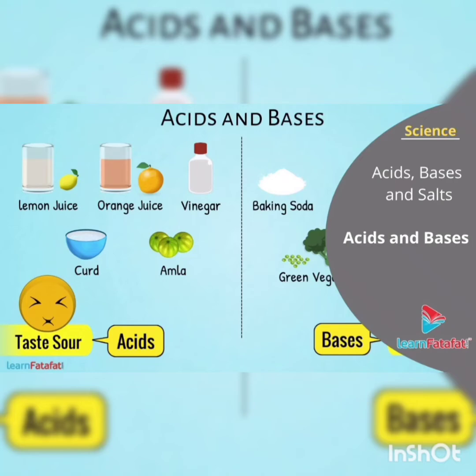Then we discuss indicators: solutions of substances that show different colors in acidic, basic and neutral solutions are known as indicators. Substances which are neither acidic nor basic are called neutral solutions. Then here we can see through the experiment of natural indicators like litmus paper that an acidic medium turns blue litmus paper into red color and a base turns red litmus into blue color.